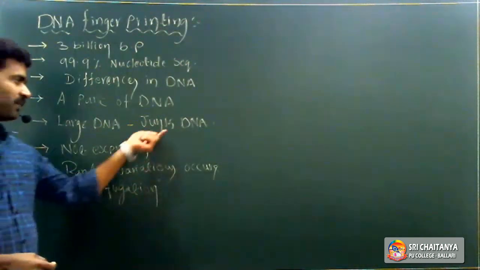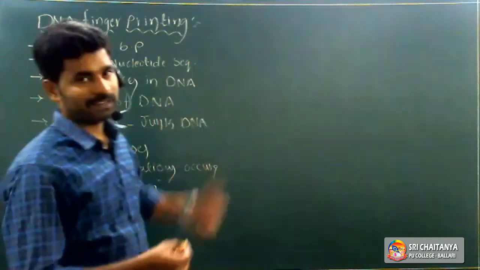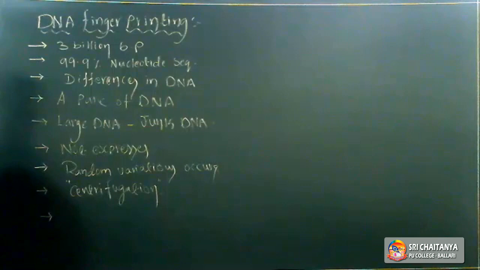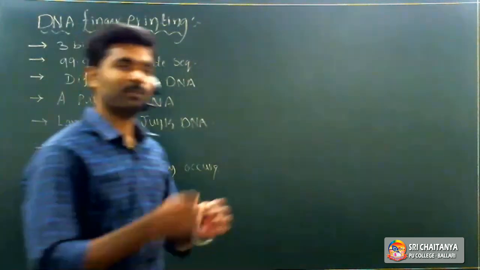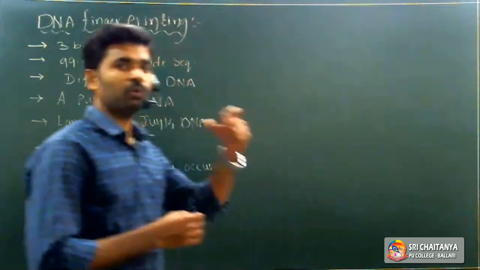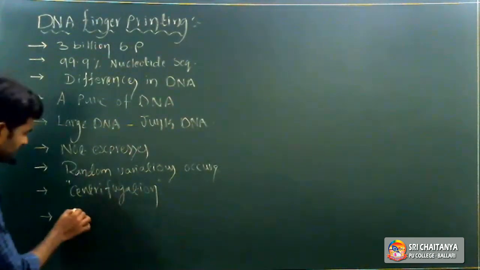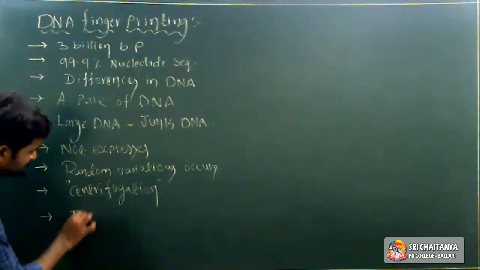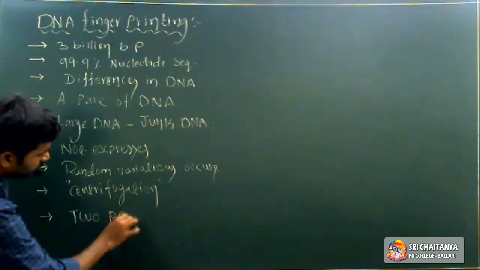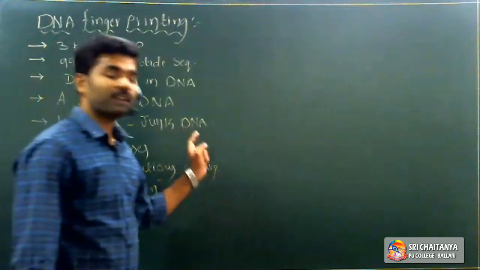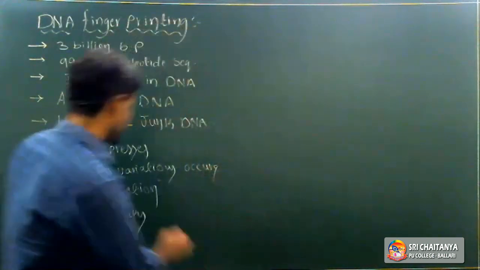Two major peaks are formed: one is a major peak and the other is a minor peak.